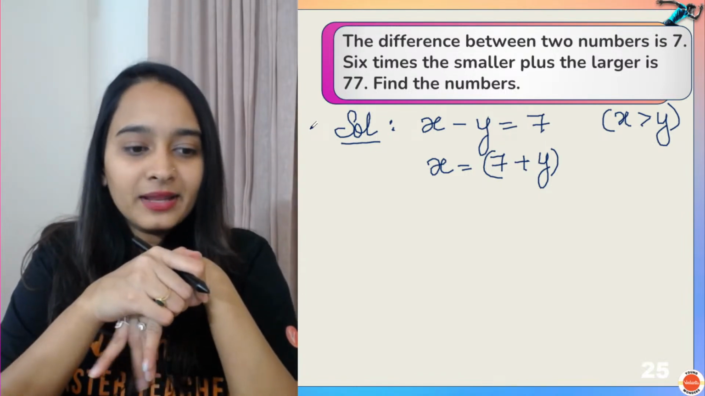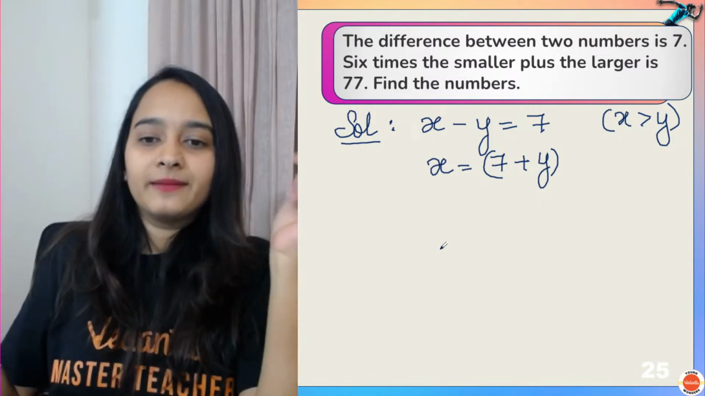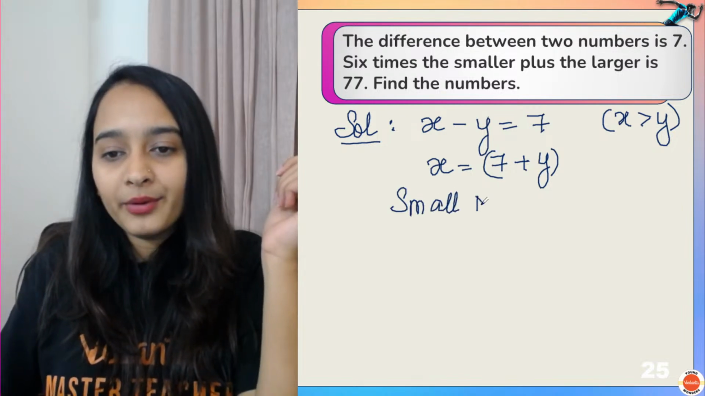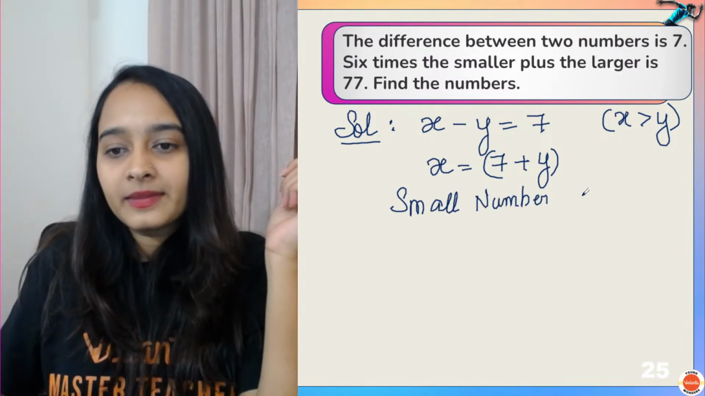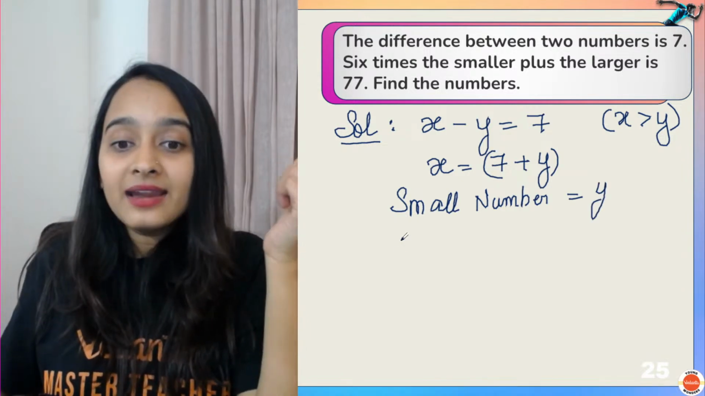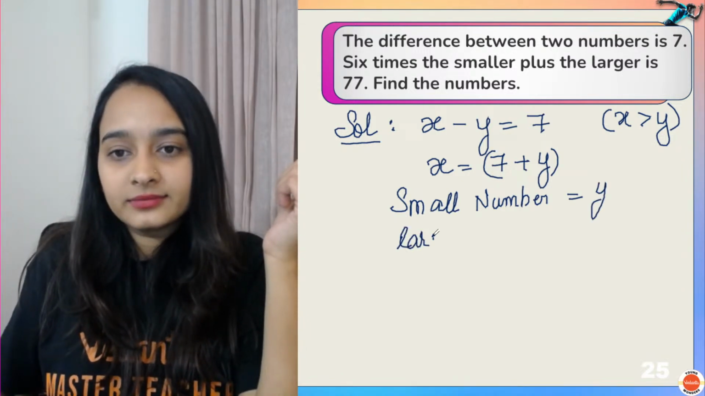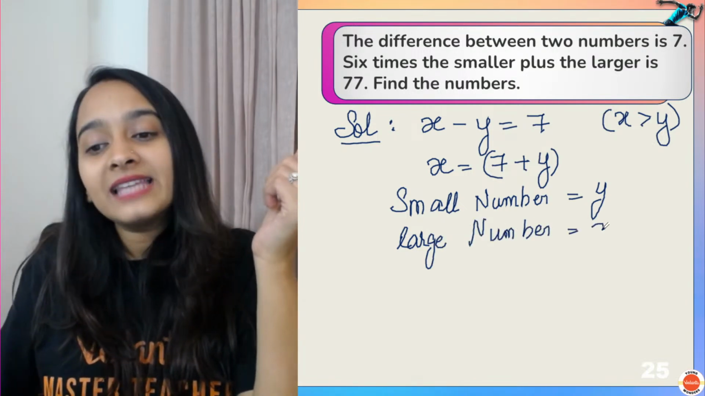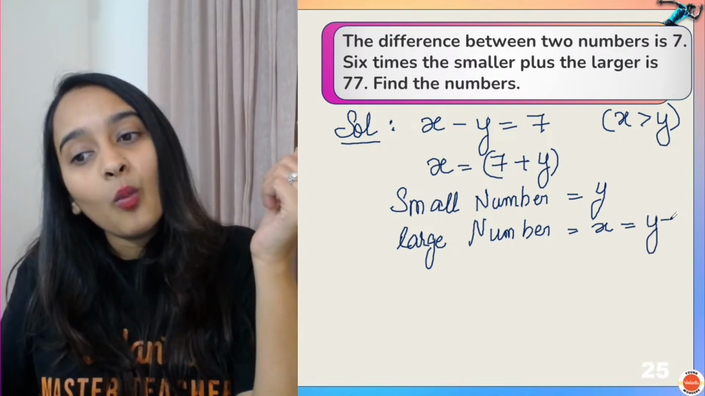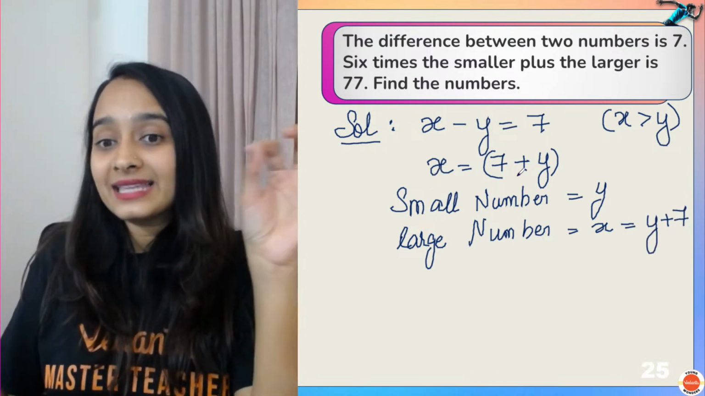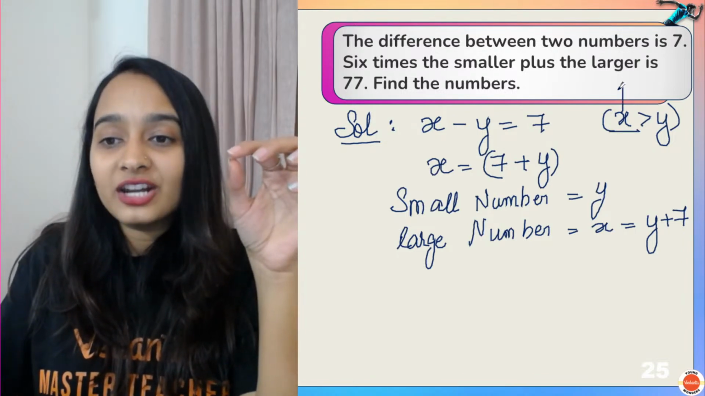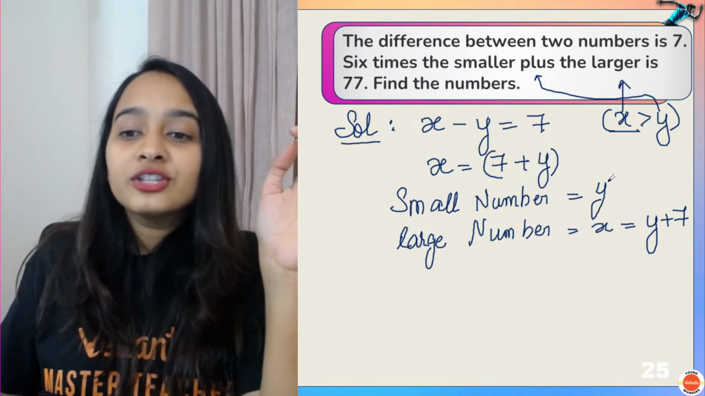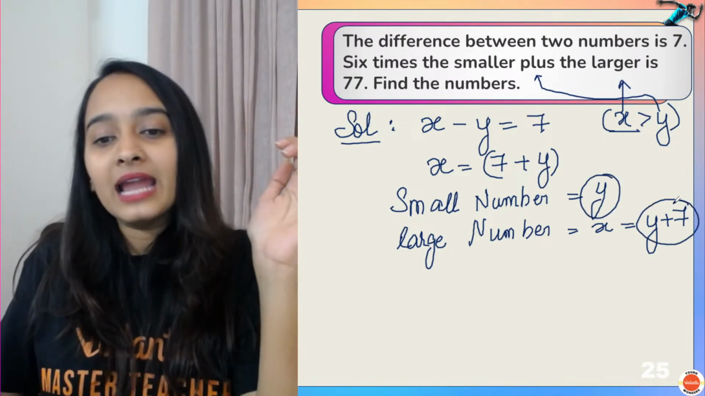Yes? Yes, I can write like that, no? I'm taking my y to the other side. So, I am taking the small number as y and my large number, which is x, which I will write as y plus 7. I can write my x as y plus 7. And x is the larger number, y is the smaller number. Okay? So now you have smaller number and larger number.